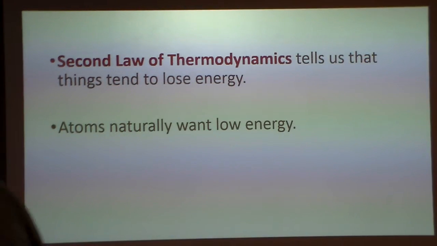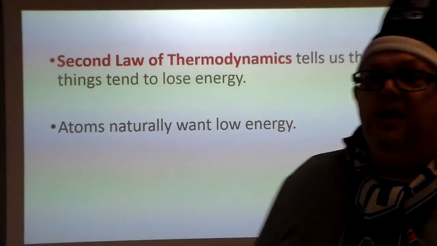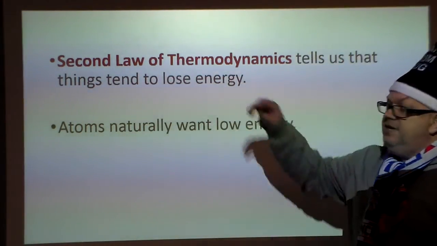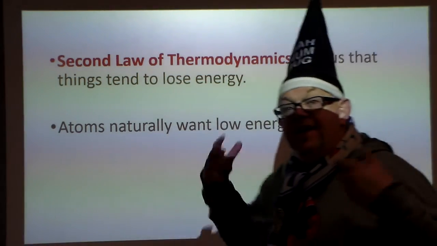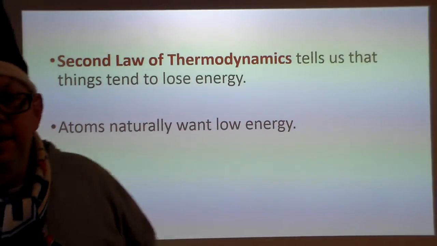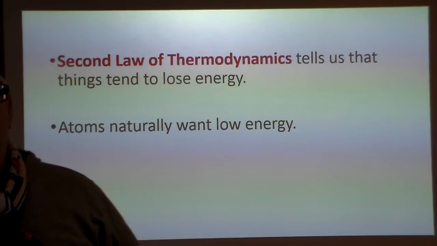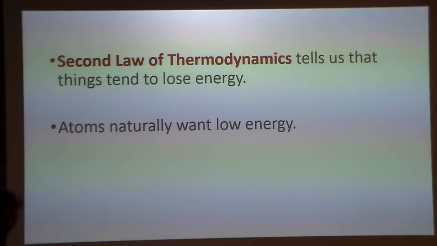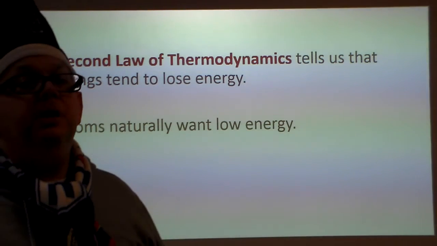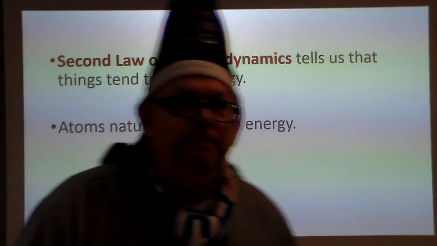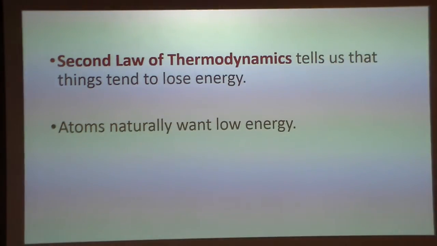So there are laws of thermodynamics, and behind thermodynamics is how energy moves around, gets changed. But in the second law of thermodynamics, some people know that as entropy. The idea behind that is that things do tend to lose energy, and when they lose energy, it also becomes more disordered. That's where we get the entropy idea from. Okay? So that being said,